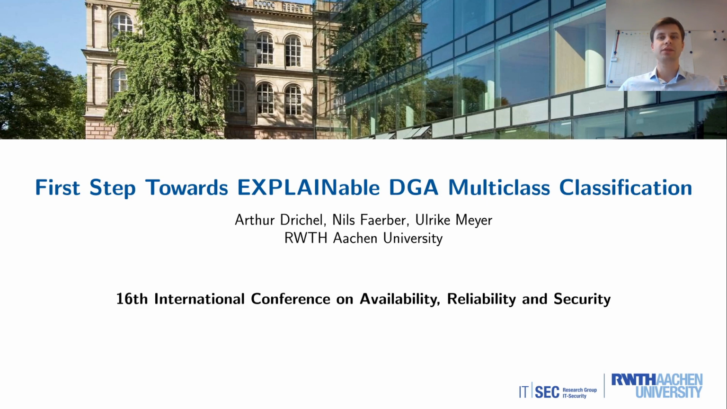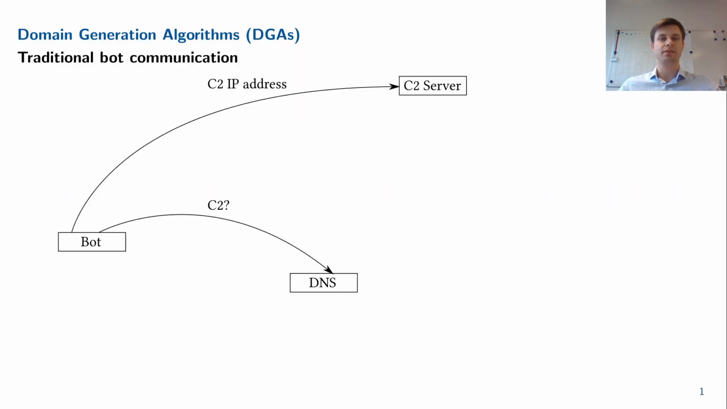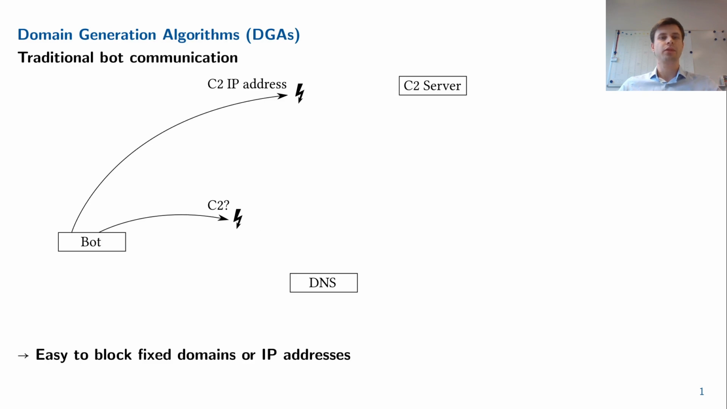To get started, let's first take a look at traditional botnet communication. Here, bots have usually two simple approaches to contact their command and control server. They either use fixed IP addresses or fixed domain names. But from the perspective of the botnet herder, these approaches have a major drawback, as they are easy to block for a defender once these values are known.